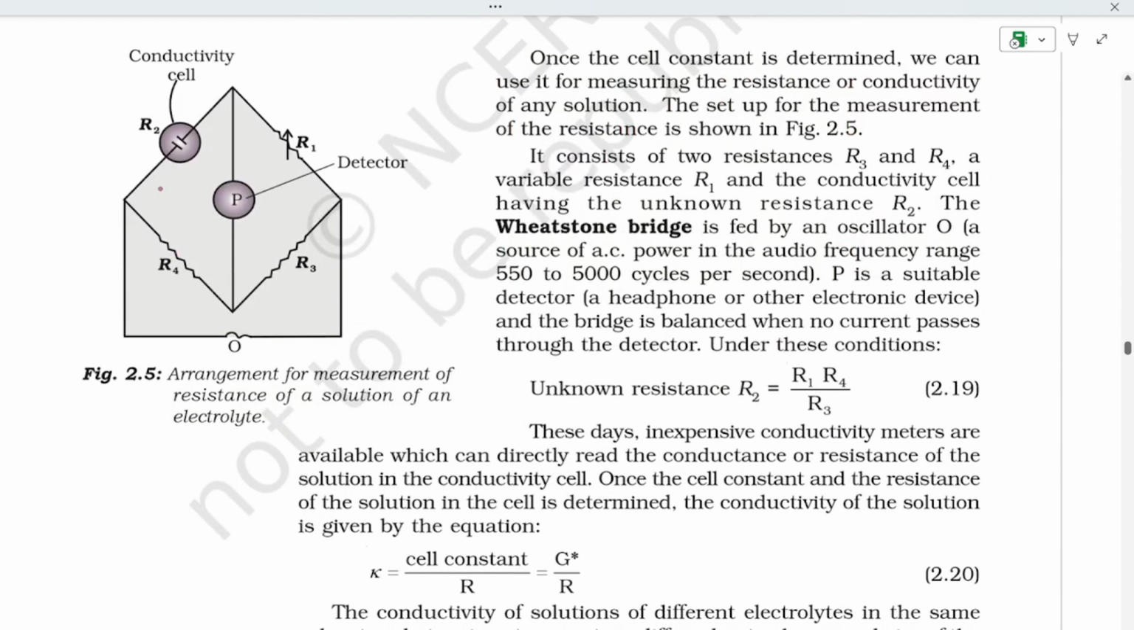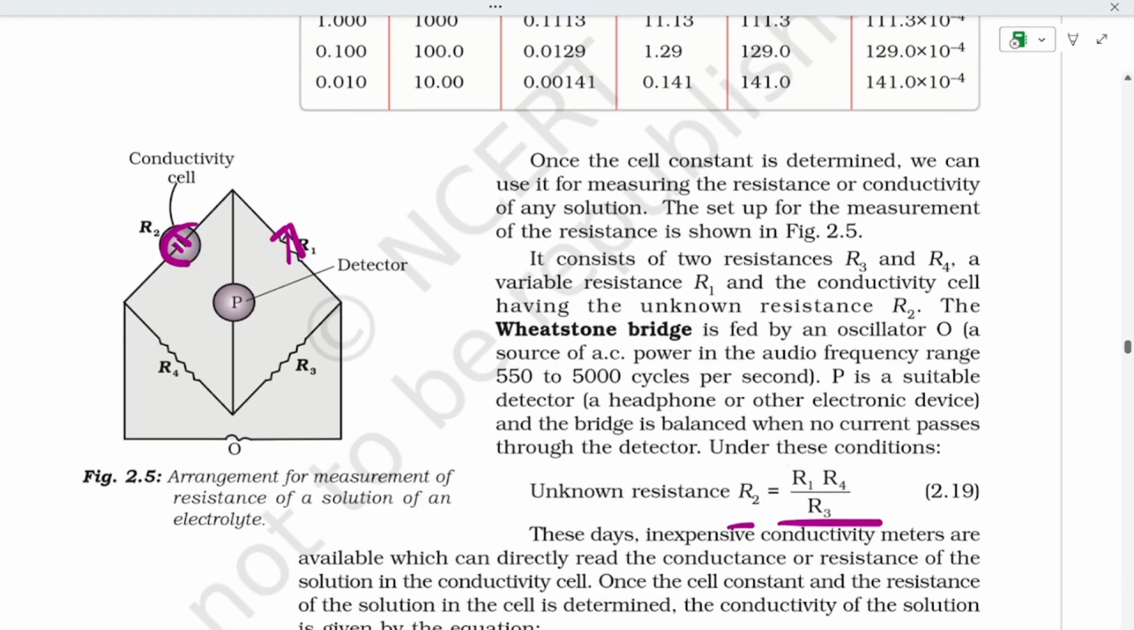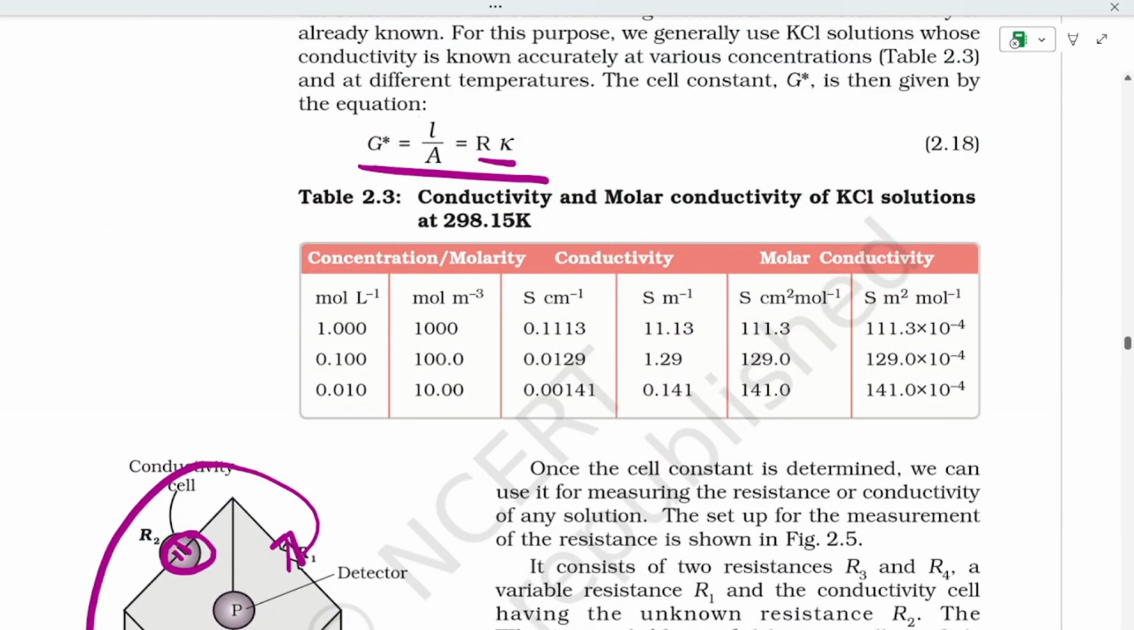Now see, this is the Wheatstone bridge. You will have a resistance, and this is also a resistance, that is the conductivity cell, and here is R1 and here is R2, and the middle is P and this is O. O is nothing but the oscillator, and P is the detector that we have used. R2 is equal to R1 R4 divided by R3. If you want R2, it is R1 R4 divided by R3. K is equal to the cell constant divided by R, that is G star divided by R. We saw the cell constant here.